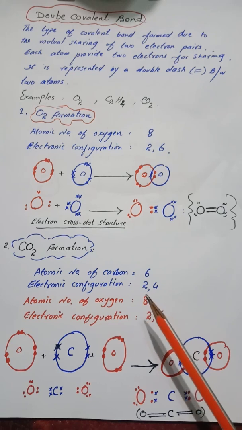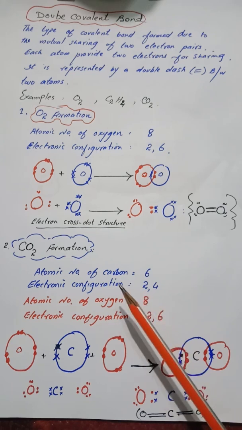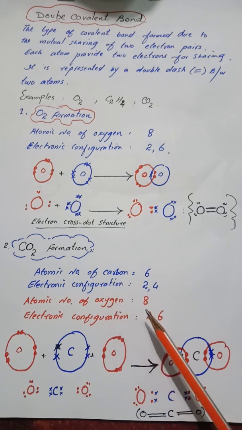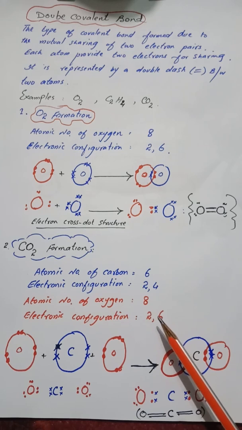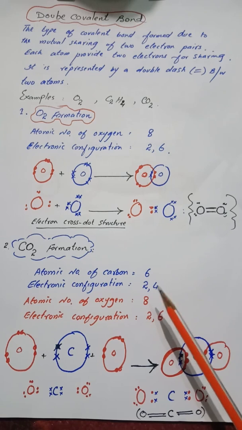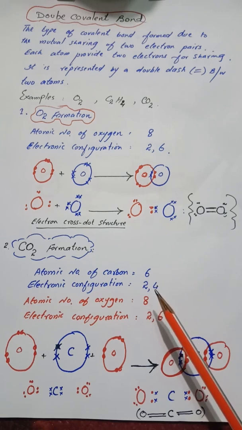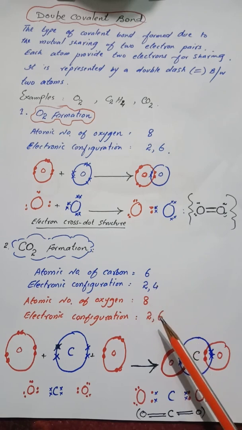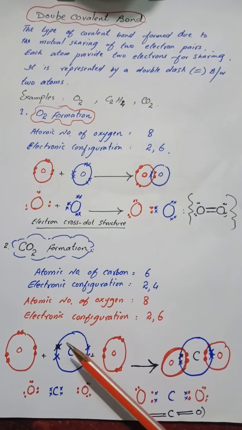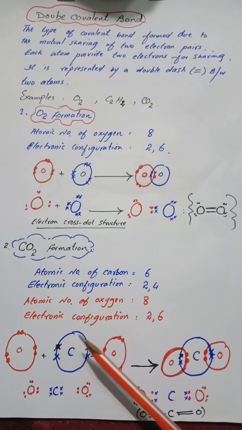Now, first of all, which one of the two is the central atom? Between carbon and oxygen, which one is the central atom? Oxygen needs 2 electrons to complete its octet, while carbon needs 4 electrons. It means that carbon has to provide 4 electrons for sharing, while oxygen has to provide 2 electrons for sharing. Therefore, as carbon makes the maximum number of bonds by providing maximum electrons, carbon is the central atom. So write carbon in the center of the molecule.